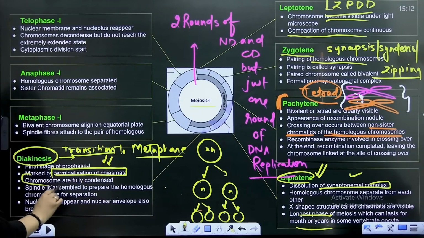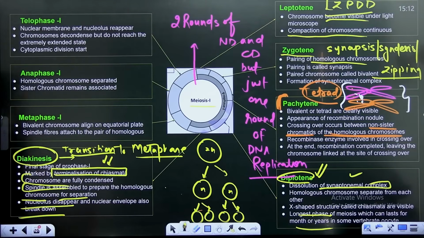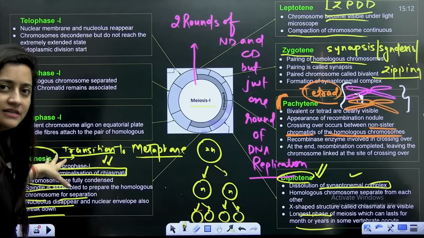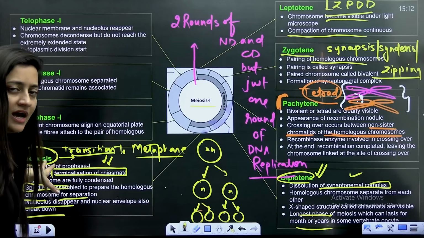So chromosomes are fully condensed by this stage. Spindle is assembled to prepare the homologous chromosomes for separation. Nucleolus and nuclear envelope just disappear. Nucleolus will disappear, nuclear envelope will break.